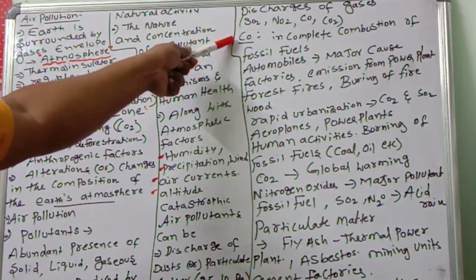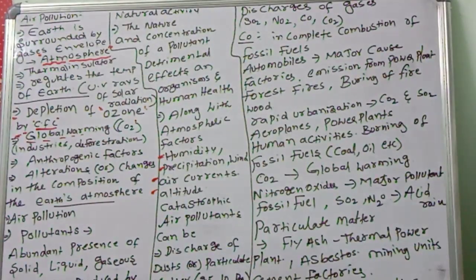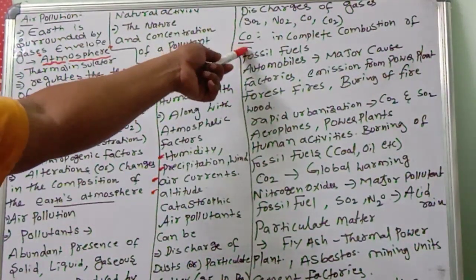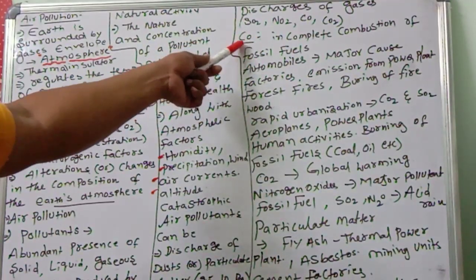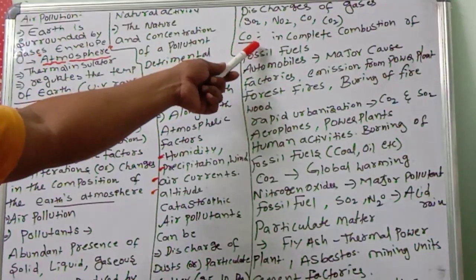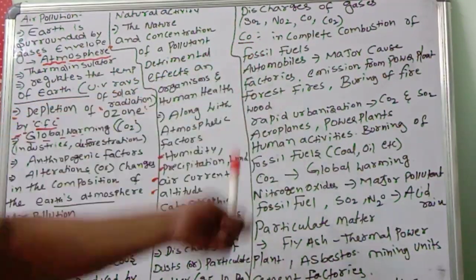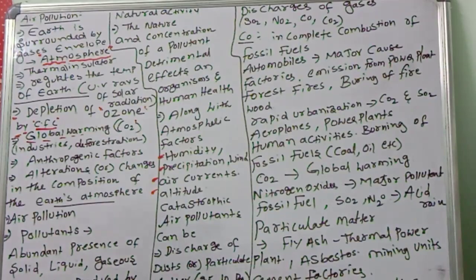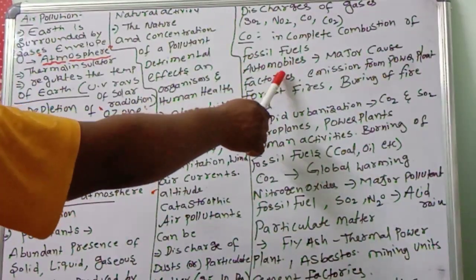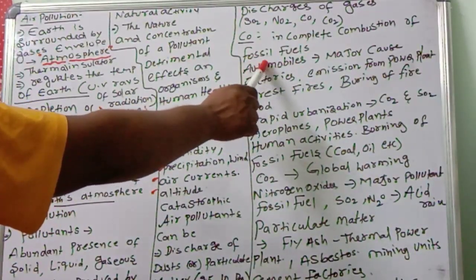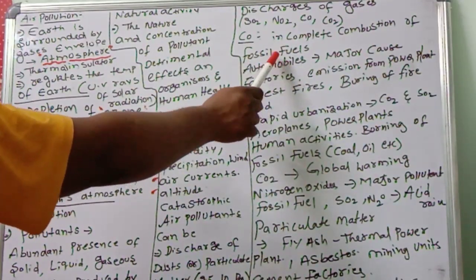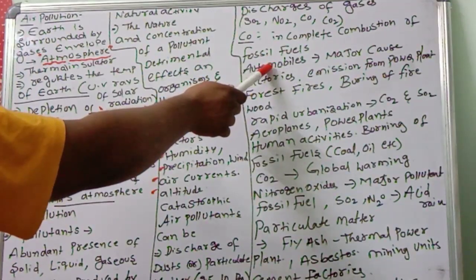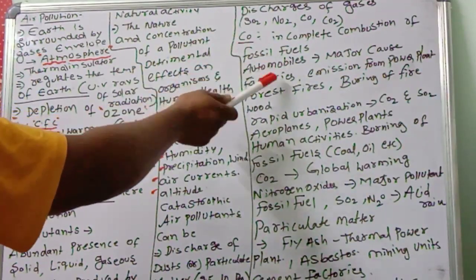Why? Because it joins with hemoglobin and the hemoglobin will not desaturate. So carbaminohemoglobin only will be there. That is dangerous to human beings. Where is this carbon monoxide coming from? It comes from the incomplete combustion of fossil fuels, and also from automobiles. Automobiles are the major cause. They release a maximum amount of carbon monoxide. Cars, jeeps, buses, petrol bikes are major causes of carbon monoxide.